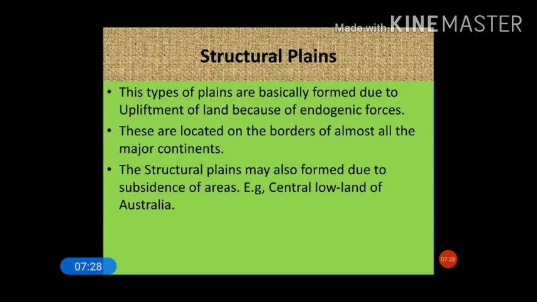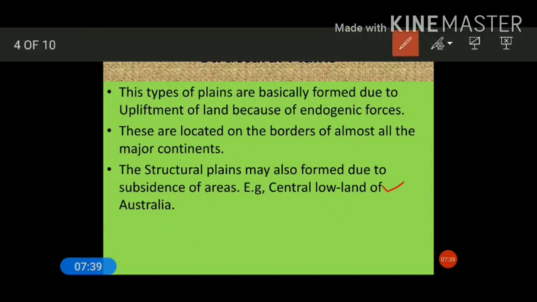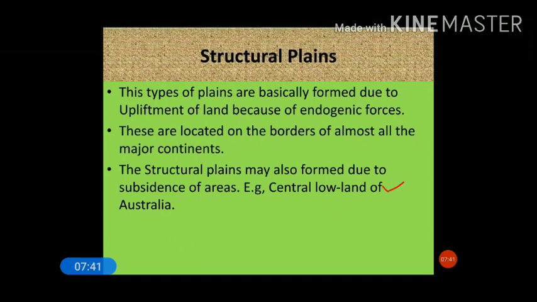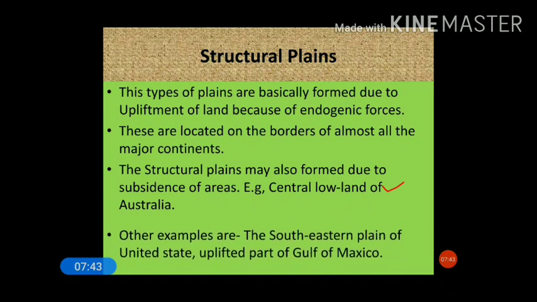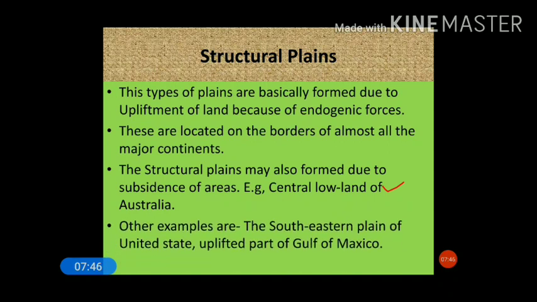Some examples of plains formed by subsidence: the central lowland of Australia is the ideal example of a structural plain. Other examples of structural plains are the southeastern plains of the United States and the uplifted part of the Gulf of Mexico. So this is all about structural plains.